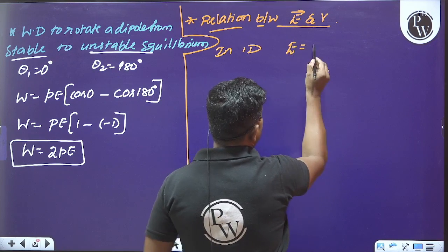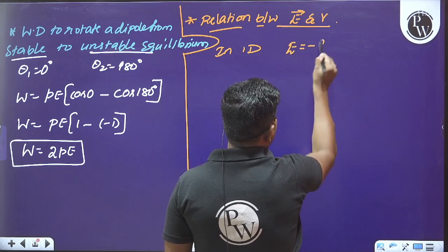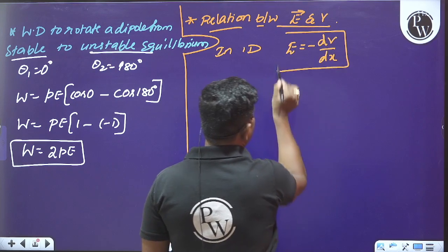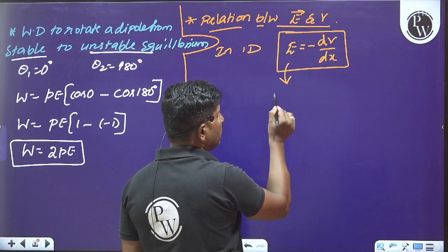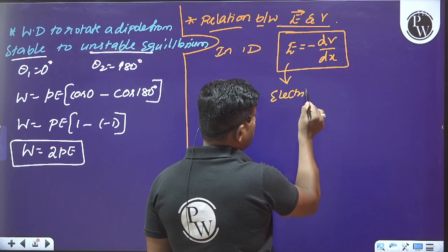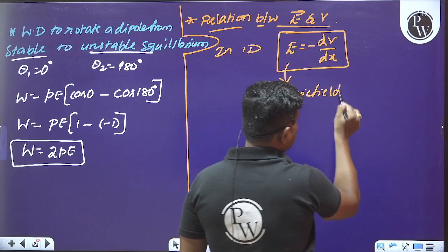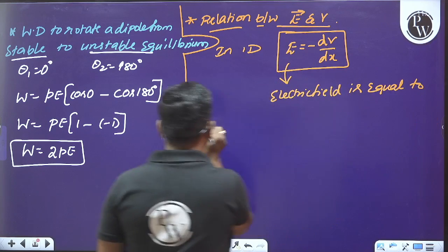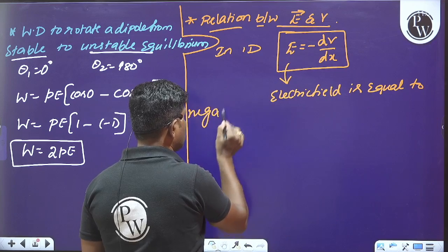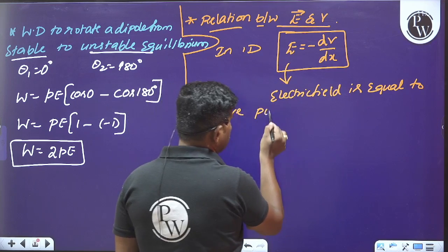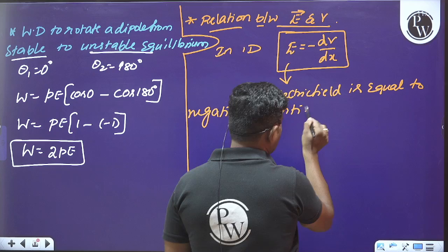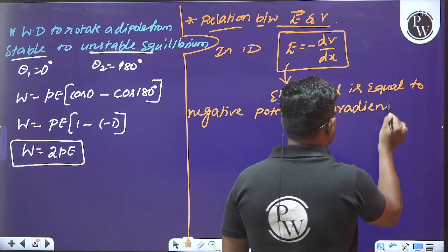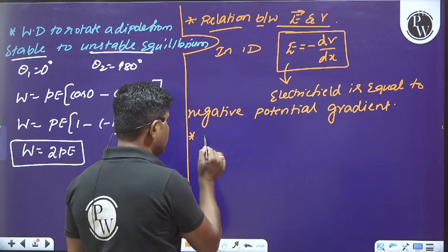See here, in one dimension we can write E is equal to minus dV divided by dx. That is, the electric field is equal to the negative potential gradient. Okay, and please observe this. What does the negative sign indicate here?